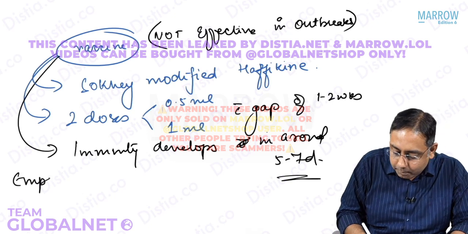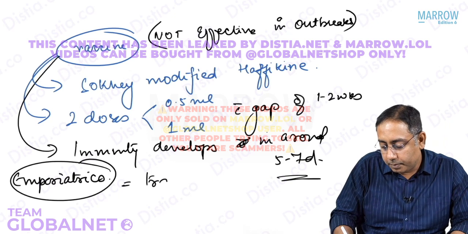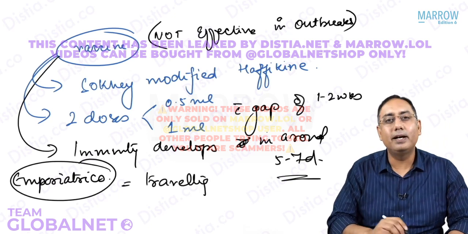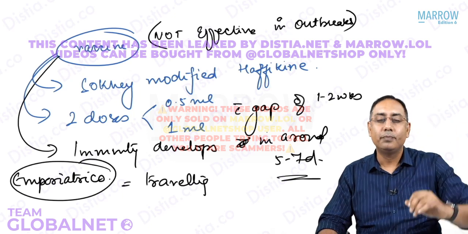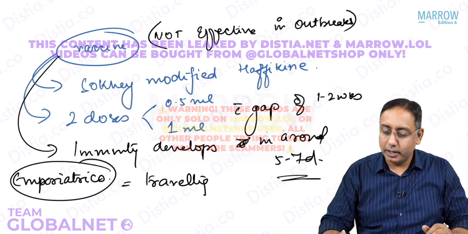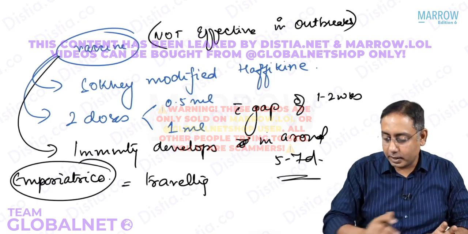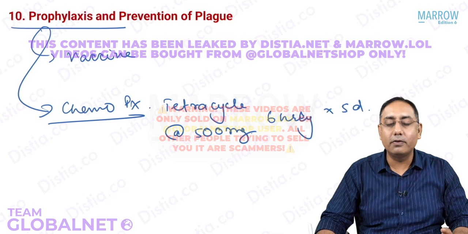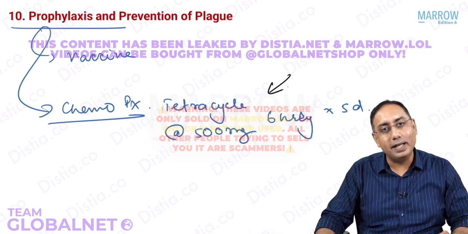What do you mean by emporiatrics? Emporiatrics is the science of travelers. So for people who are traveling to plague endemic areas, or health professionals who will be going to work in plague outbreak areas, in those cases we may give a vaccine prophylaxis or we may even give a chemo prophylaxis. So that's all about the questions from plague.